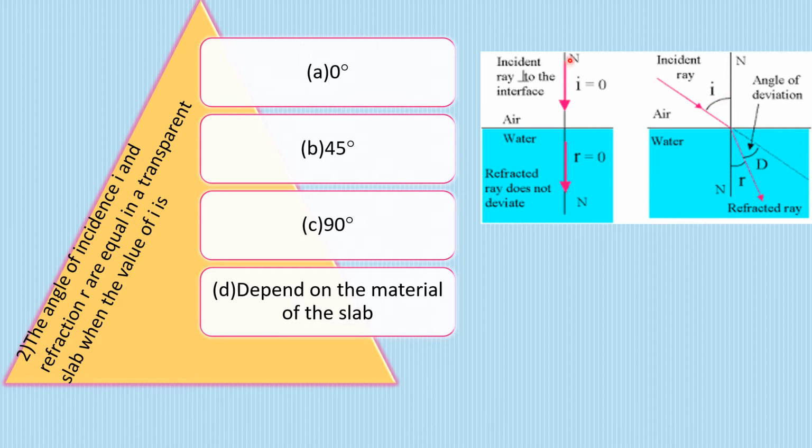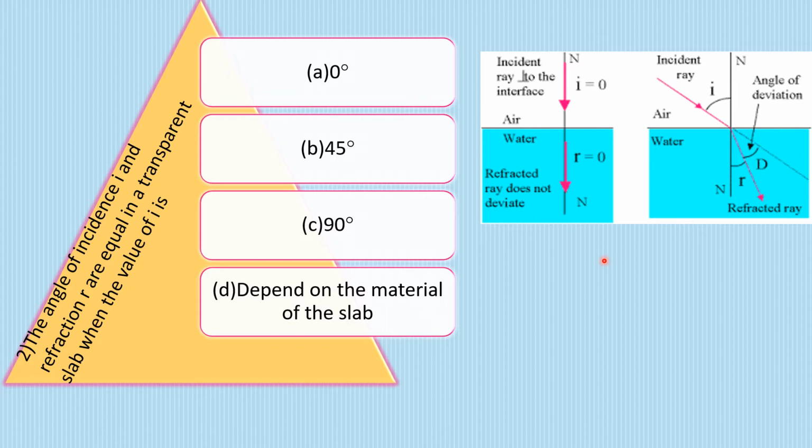Then we know that if the light ray is incident along the normal, right? That means if angle of incidence is 0, then what would happen? Angle of refraction is also 0, it doesn't deviate. So only in this case, when the light ray passes normally to the surface, normally to the surface doesn't mean कि angle of incidence 90 है.